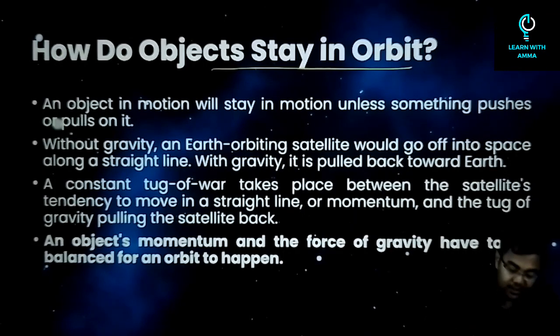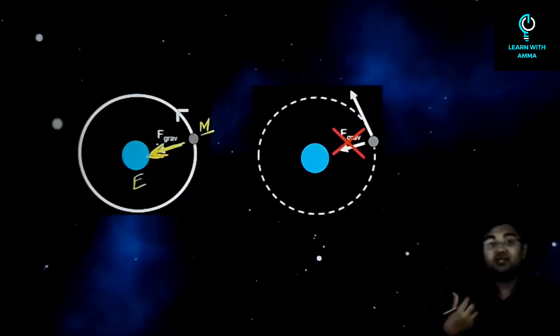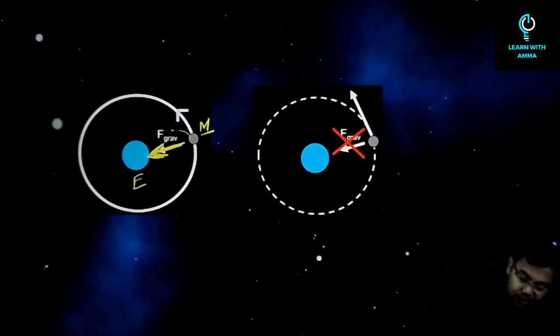For example, if this is the earth and this is the moon, then there is a strong gravitational force by which the earth is pulling the moon towards it. At the same time, if there was no other force, then the moon should have fallen onto the earth. But does the moon fall? The moon does not fall.